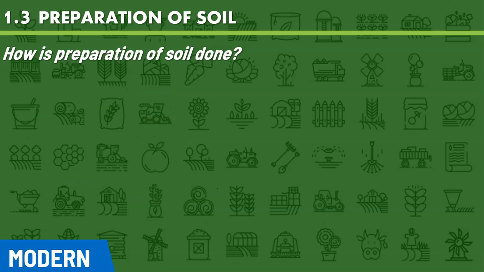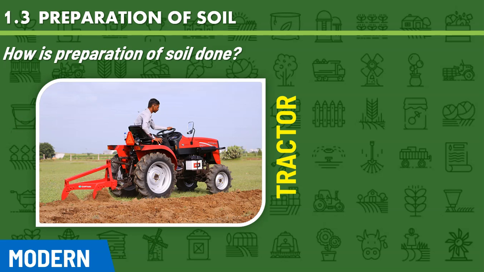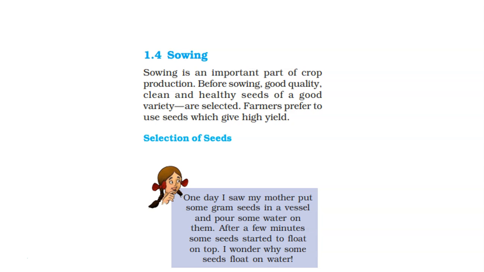The modern method to prepare soil is the tractor. The tractor is far more efficient than using a plow because it's much faster and it gets the job done a lot more efficiently. Obviously technology these days is much better than the traditional methods, but even today many farmers aren't able to afford tractors and they still have to use the old, rudimentary, inefficient practices of preparation of soil and other agricultural practices.